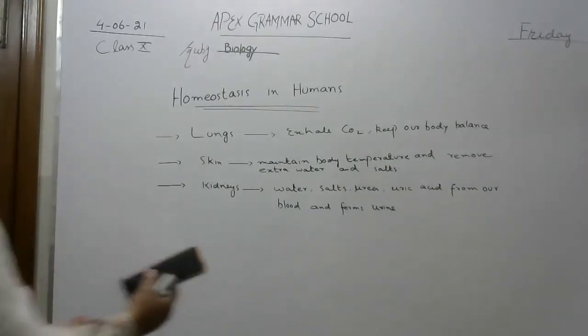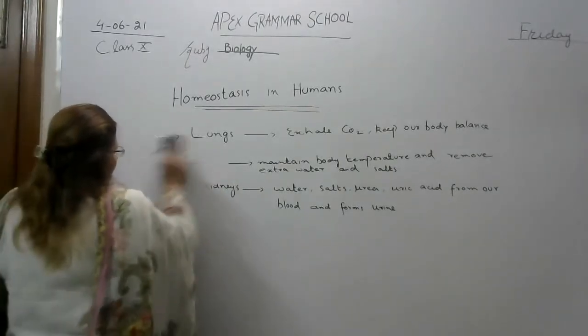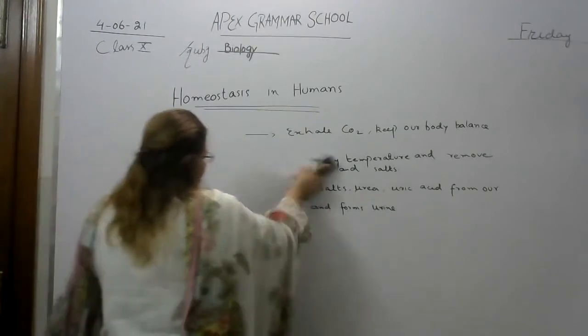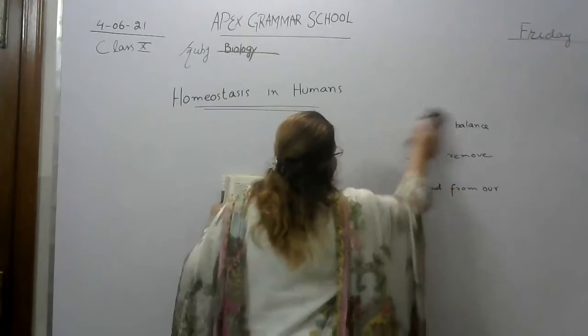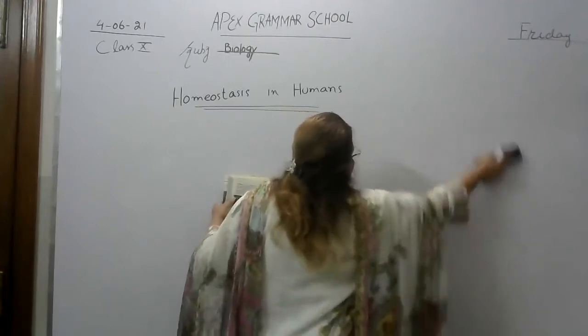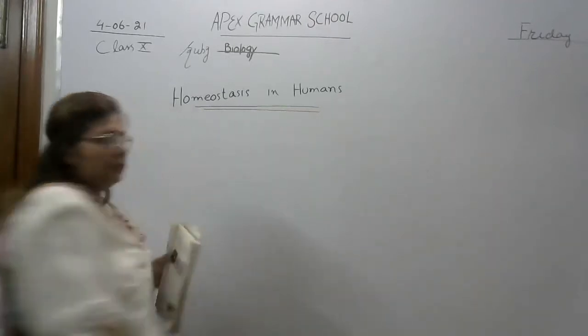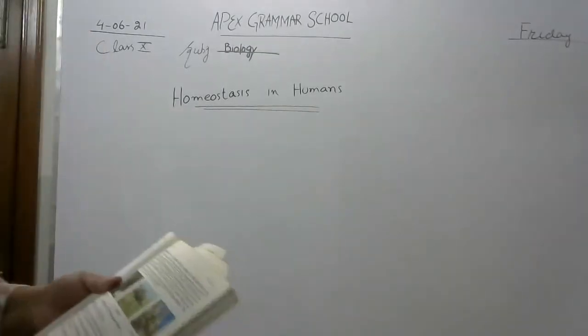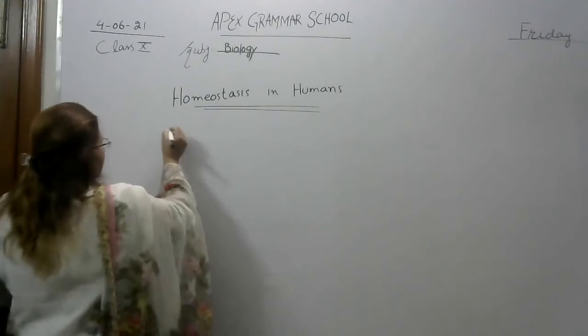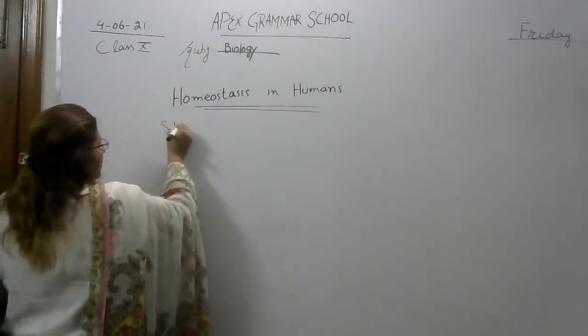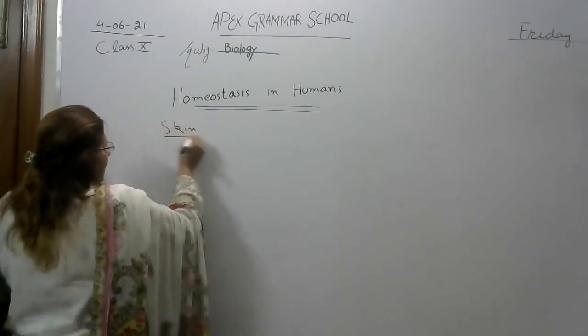So first we will discuss the skin. What is skin? What is the role of skin?